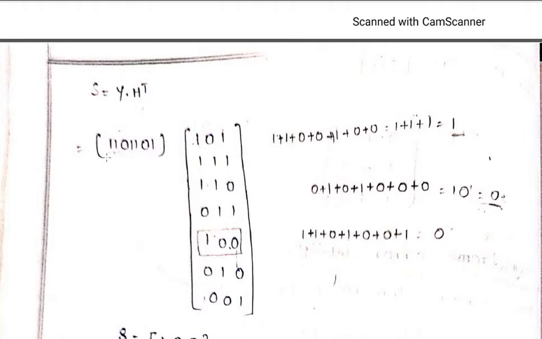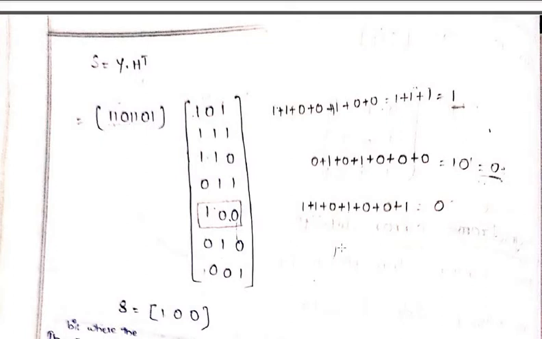Now multiply the same message bit with the last column. Again you will be getting 0. So what is the message bit that we have got over here? 1 0 0. So this is the syndrome error that you have got. So S is equal to 1 0 0. Now you have to find exactly where is your error in your message bit.